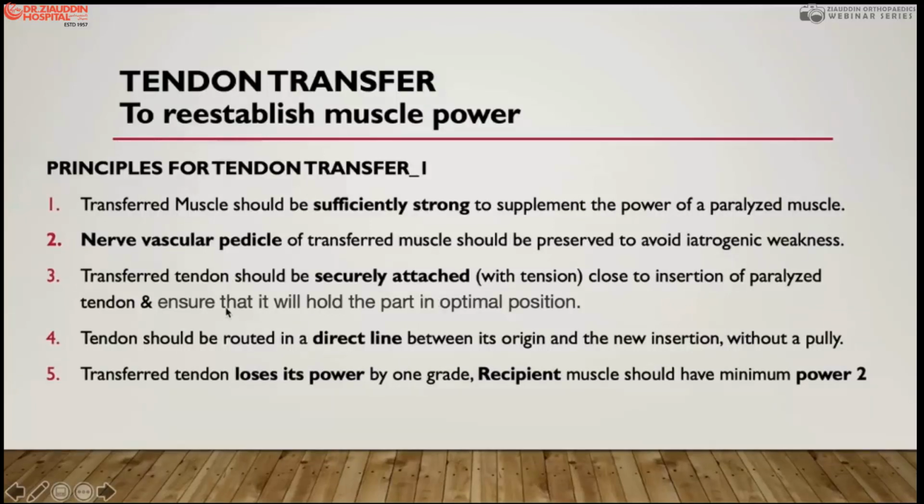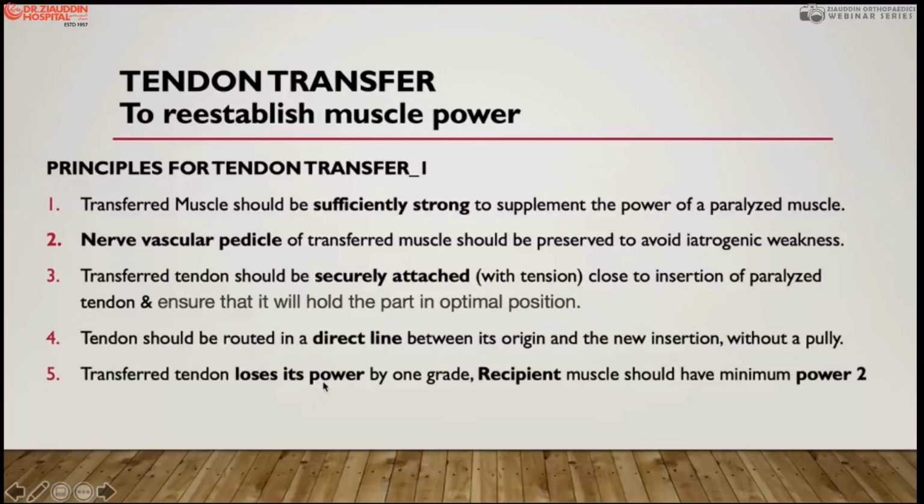And you must ensure the security, or the anchoring you have given, holds the part in optimal position. The tendon should be routed in a direct line, not angular types of transfers, particularly when you are doing the semitendinosus for the patella. You must give it a direct line of transfer, and it should not go through a pulley system. You construct a pulley like in the hand. Sometimes in the normal paralysis you do the pulley methods. So it should be a direct line. It should not be through a pulley.